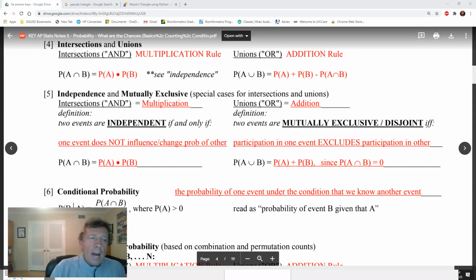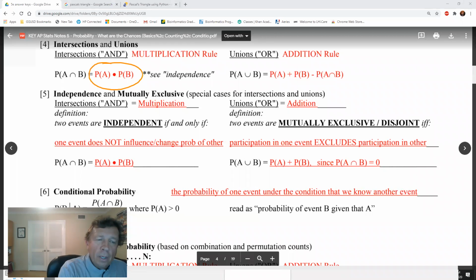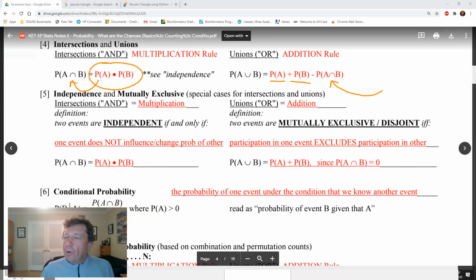Okay. For right now, the multiplication rule. You can multiply event A times event B if the events are independent. And you would be getting their intersection, which is that upside down symbol right there. Okay. The rule for adding one or the other is you add one, you add the other, and you subtract out where their overlap is.